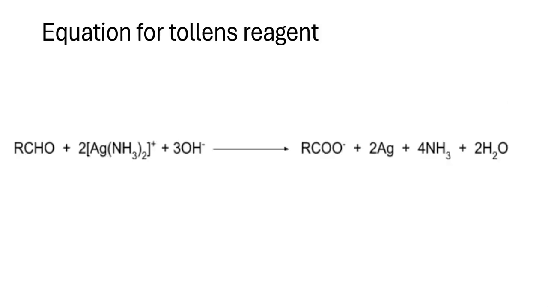Equation for Tollens reagents. We talked about Tollens earlier, the Tollens reaction. So here is how to actually produce it and what actually happens. RCHO plus 2[Ag(NH3)2]+ plus 3OH-, that basically reduces and turns into Ag. Just solid silver, and that's why you have the silver mirror.